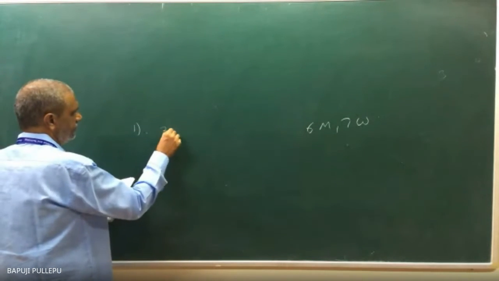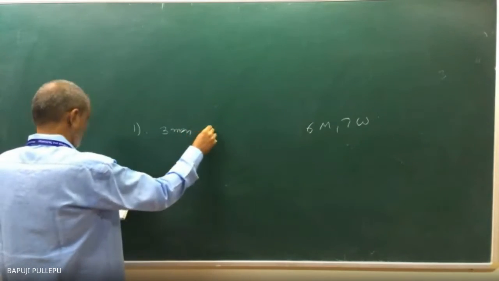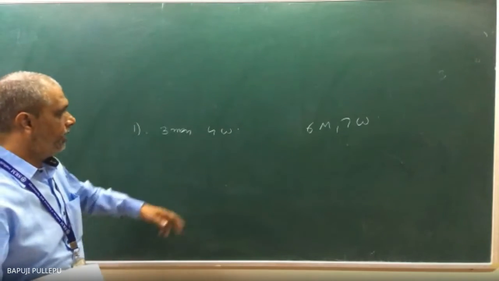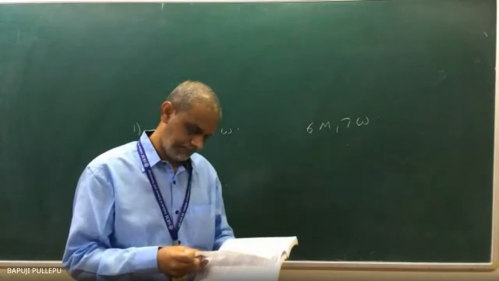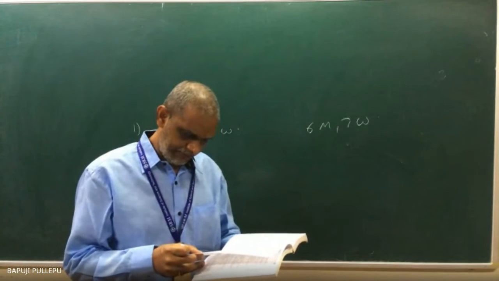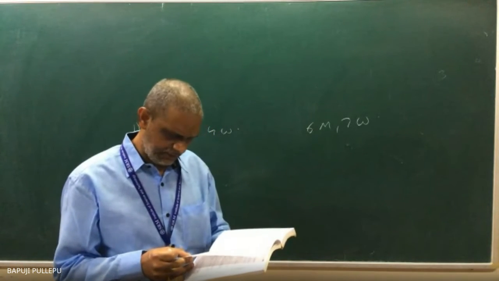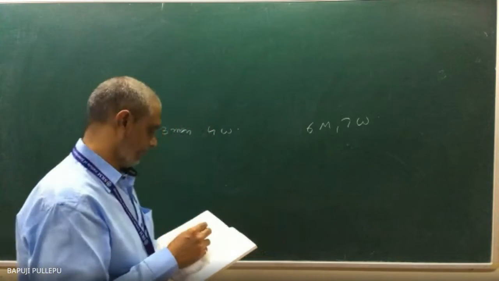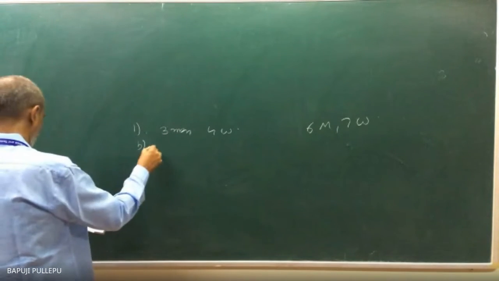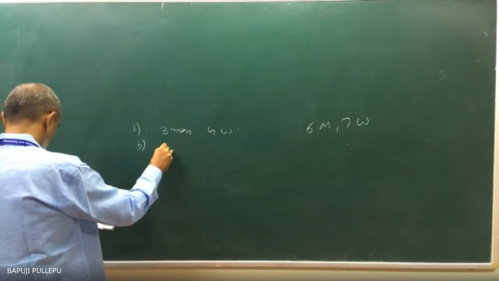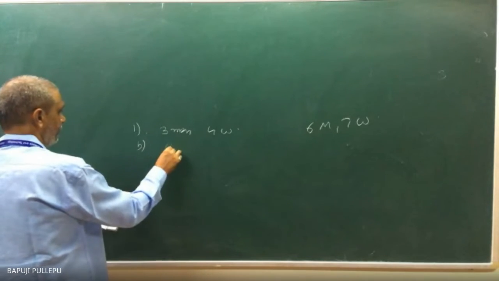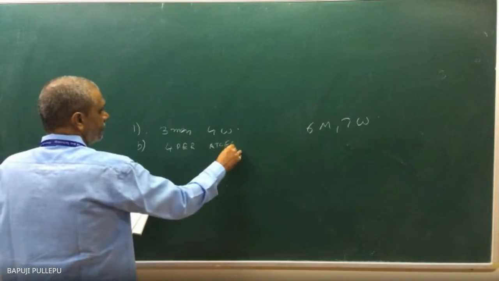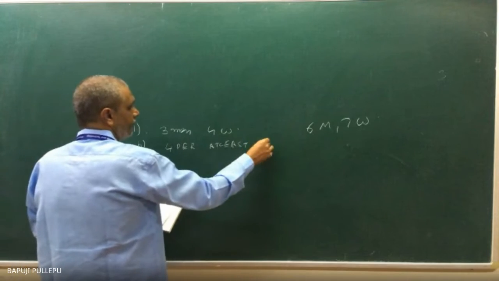Now, the first question is: 3 men, 4 women. Then that is a committee of 7. Form a club consisting of 6 men and 7 women. How many ways can we select a committee of 3 men and 4 women? Then the second question is: 4 persons in which at least 1 woman. 4 persons I want to select, at least 1 woman.